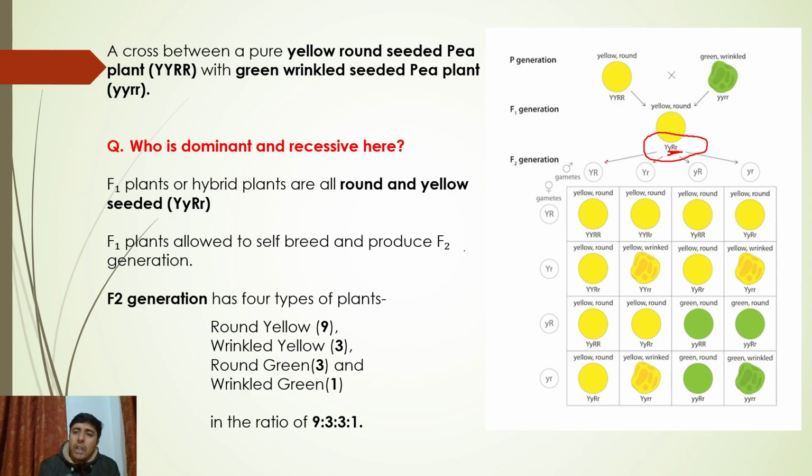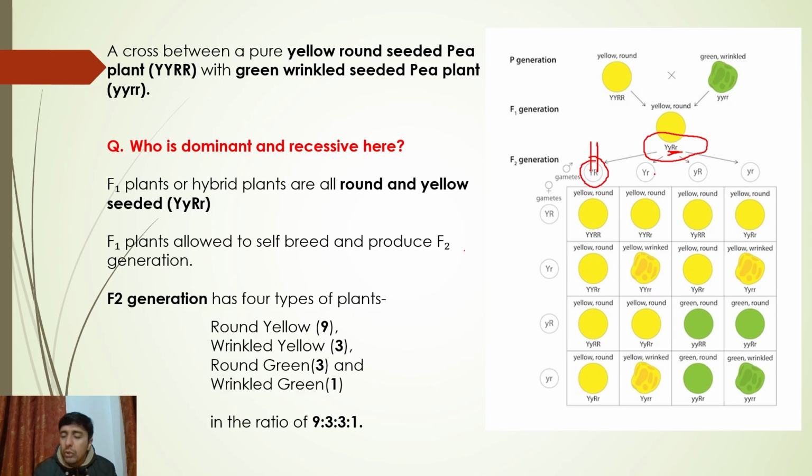Now you ask me the question: sir, you just said gametes are always pure, so why Y and R in this? See, yes, gametes are pure in nature, they segregate out, but they need to have alleles of both the characters. This gene is for pea color, and this gene is for pea shape. So this is a gamete, Y R.